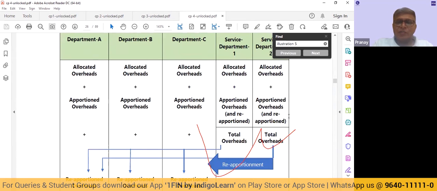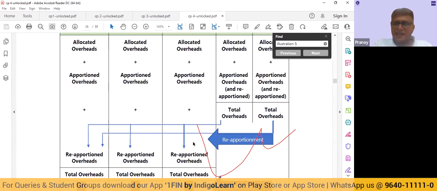Now once we have apportioned, whatever service department cost, just what I was referring to, has to be reapportioned. That has to go back to the department A, B, and C. Reapportioning, basically what we are doing is, the departments which are not having any output which can be sold to the customer, that cost we are, in a logical, rational, scientific manner, based on some scientific assumptions, going to transfer to the 3 departments which are actually carrying out the manufacturing activity. So that process is called the reapportionment.